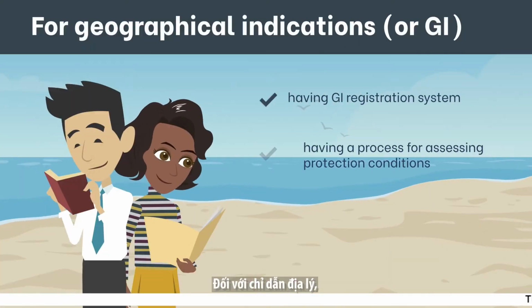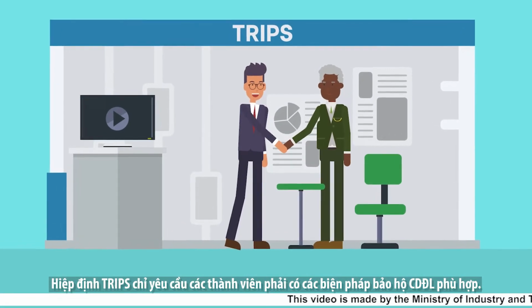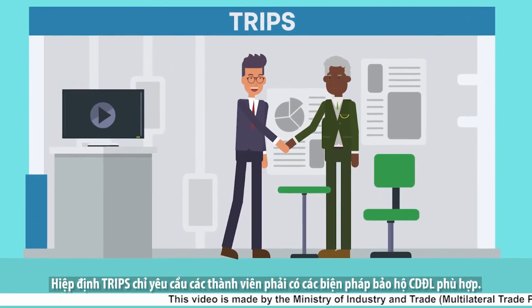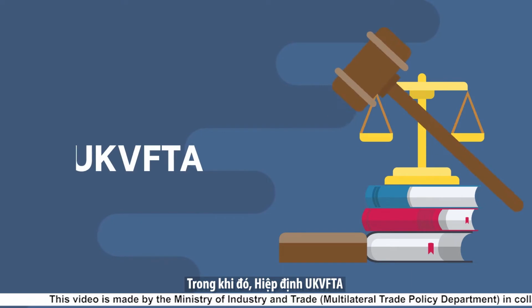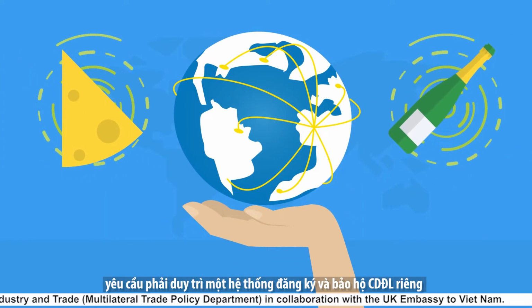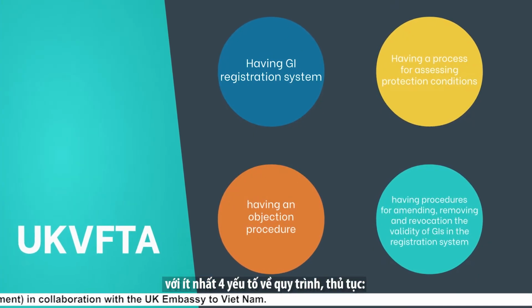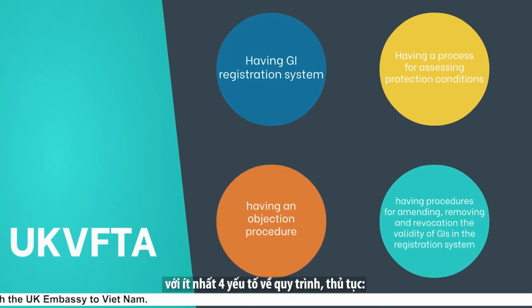For geographical indications, or GI, the TRIPS agreement only requires parties to undertake appropriate GI protection measures. Meanwhile, the UKVFTA requires maintaining a separate system of GI registration and protection with at least 4 elements in its processes and procedures.